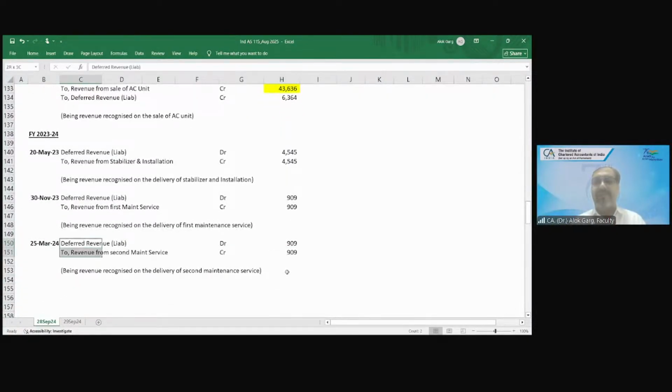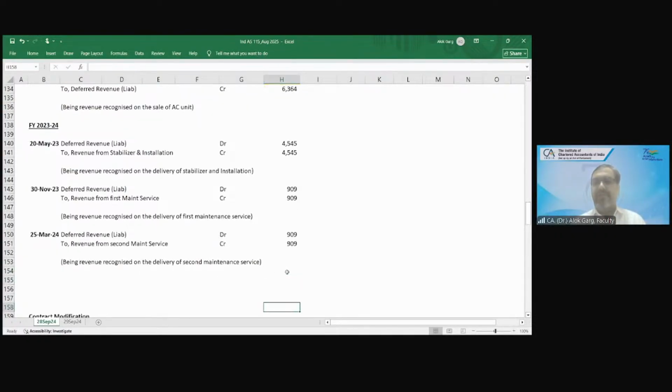It doesn't matter whether the service is expired or availed, the revenue has to be recognized. Here the date is 23-24, and hence this revenue is going to be recognized in 23-24. When the customer avails, it will be recognized. Is that clear? Any question so far?